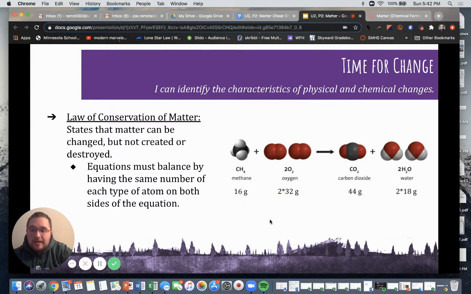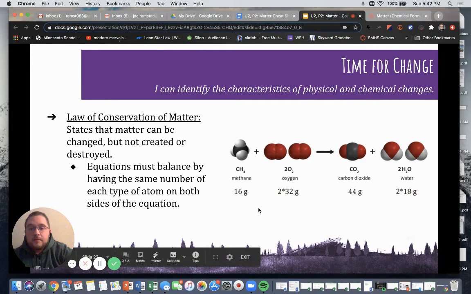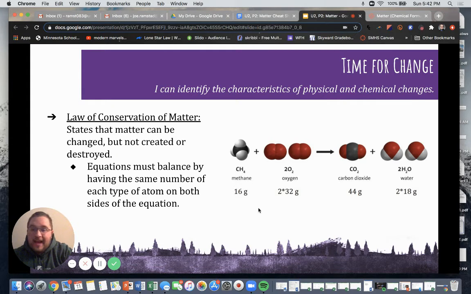Now, if you wanted to hit pause and confirm that this is the correct chemical formula, you most certainly can, but I'm telling you that there are four atoms of hydrogen on the left side, which again, those are the reactants, and over on the right-hand side, those are our products. There are also 4 hydrogens over here because there are two hydrogens in the subscript of water. So 2 times H2, 2 times 2 is 4. So that means there's going to be 4 atoms of hydrogen on this side as well. So it balances. The whole equation balances. The matter is not created nor destroyed in this chemical reaction.